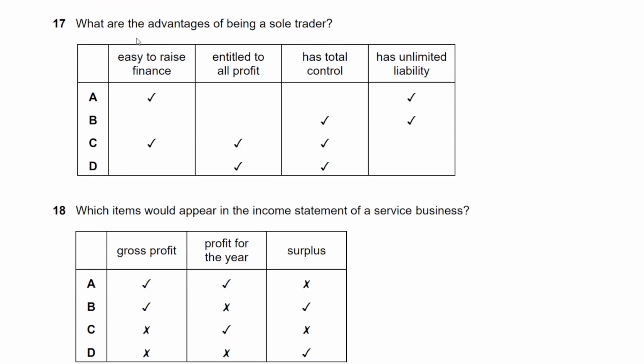Number 17. What are the advantages of being a sole trader? Easy to raise finance? Definitely not. So A and C are wrong. You see how canceling helps you out? Only B and D are remaining now. Entitled to all the profit? Yes, that's looking good. Has total control? Again, D and B are both okay. Has unlimited liability? Yeah, that's true.